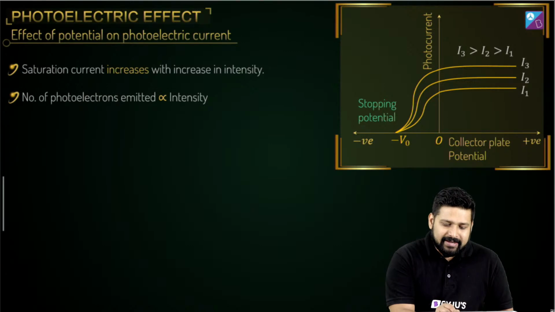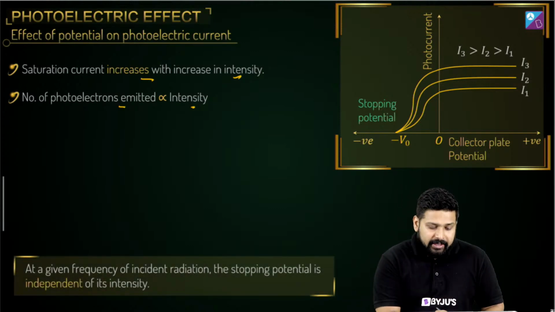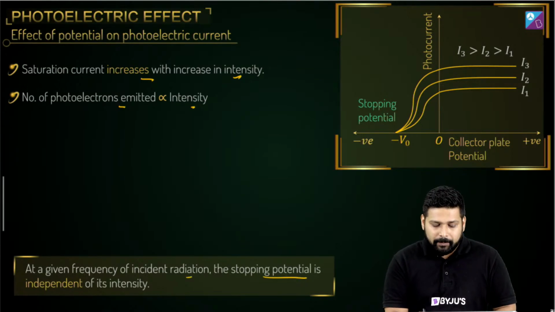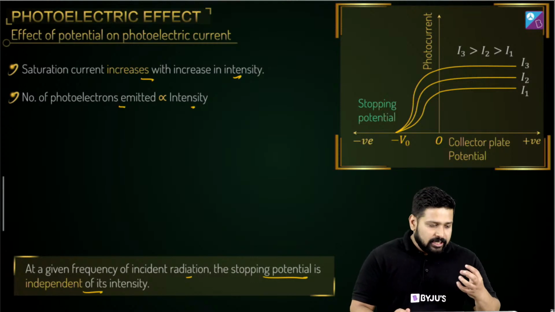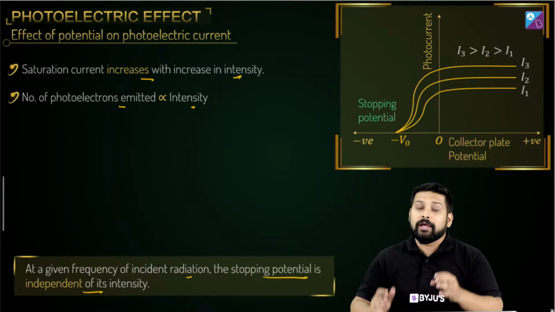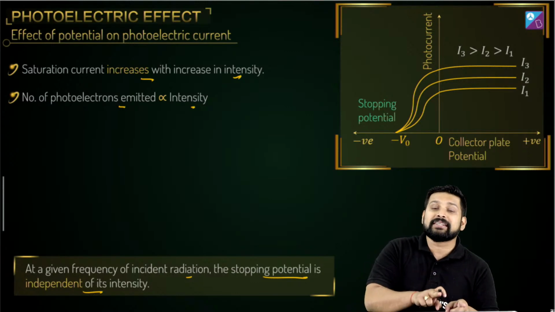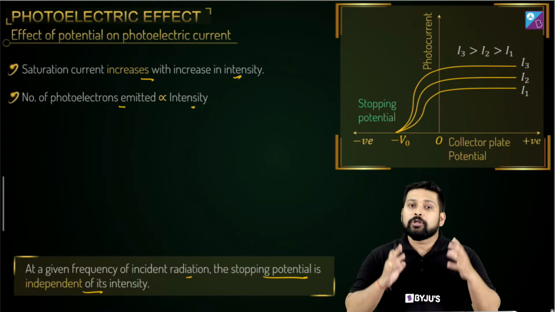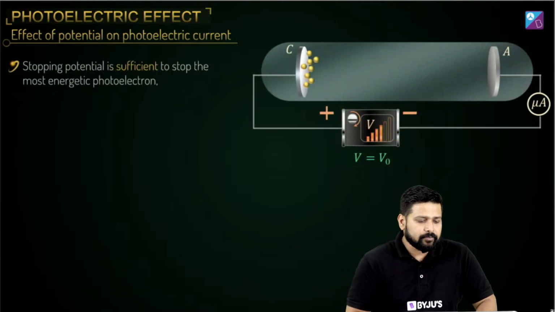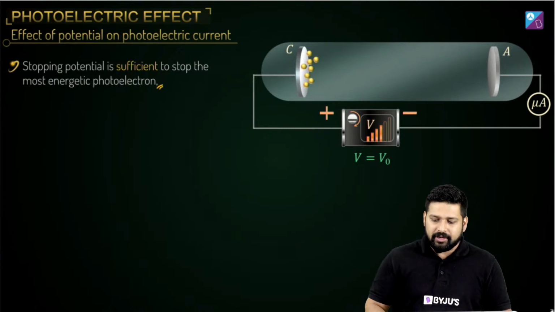Now let's look at certain important points. The saturation current increases with an increase in intensity. The number of photoelectrons emitted is directly proportional to intensity, and at a given frequency of incident radiation, the stopping potential is independent of its intensity. Why? Because the electrons which are moving possess kinetic energy, and when they are stopped by this negative potential, this kinetic energy gets converted to potential energy. Got it? This kinetic energy will get converted to the potential energy.